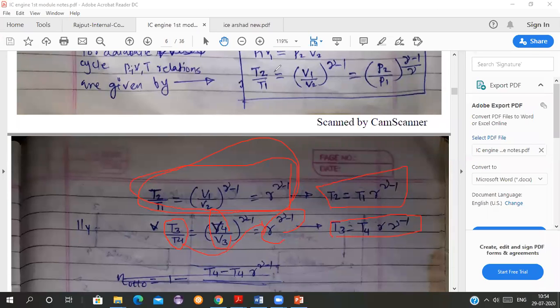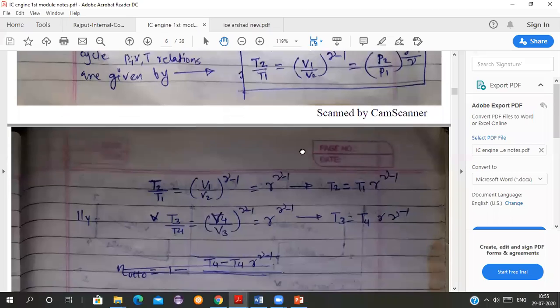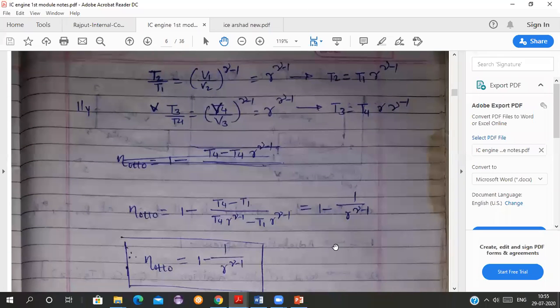So see here now, all of you, what is happening? Efficiency of the Otto cycle, I am solving it here. It is coming like this. Efficiency of the Otto cycle is 1 minus T4 minus T1 upon T4 into R raised to gamma minus 1 minus T1 into R raised to gamma minus 1.